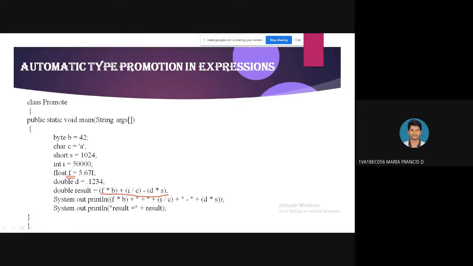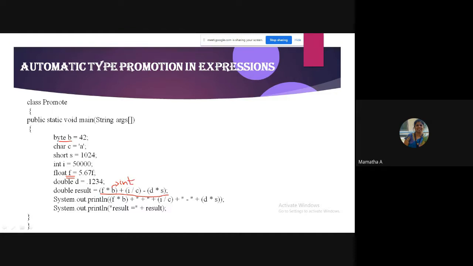Float. Float star b. What is b? B is byte, isn't it? Okay. What is the first conversion that happens? B, which is byte, will be converted to what data type? First rule: byte will be converted to what data type?